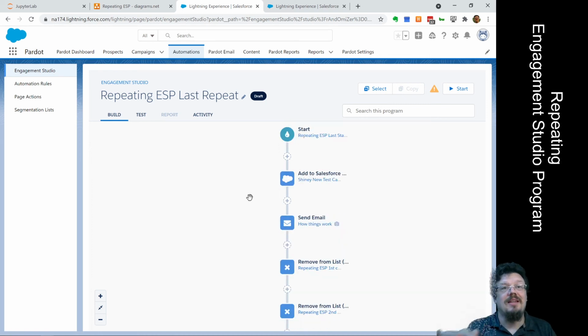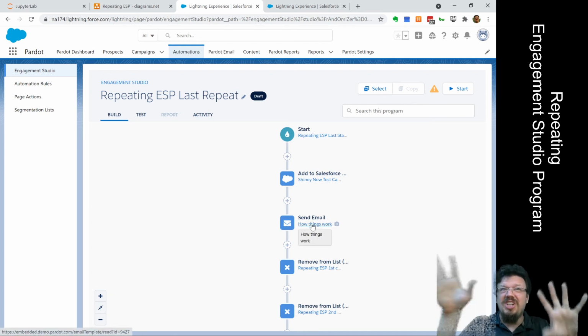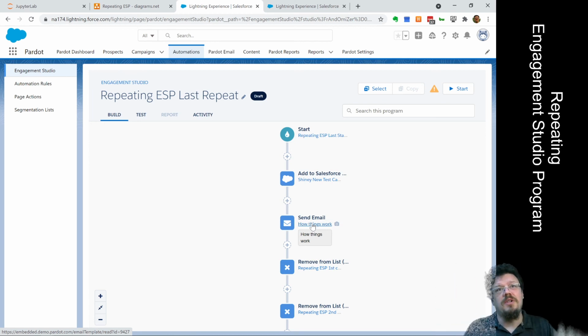The last one is important because we have to make sure we clean all these. If I need to just change the email template, I'll go ahead and do that in all the ESP programs. If I have to do a lot of structural changes, what I'll do is I'll do all that structural change in the first one and the last one, and then I'll delete all the ones in between. I'll copy the first one and edit that start list to the new second or third or whatever start list, and then I edit the second to last end node where I'm adding it to the complete list, so that the numbers all line up and it's the right one for the current program.